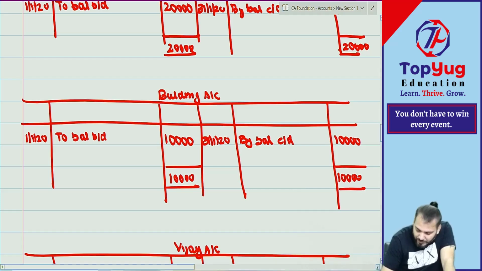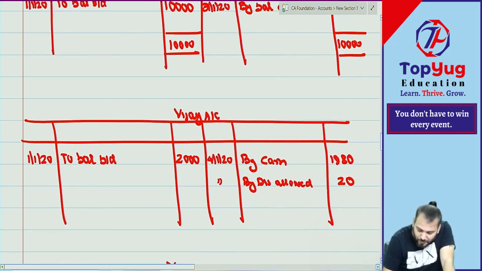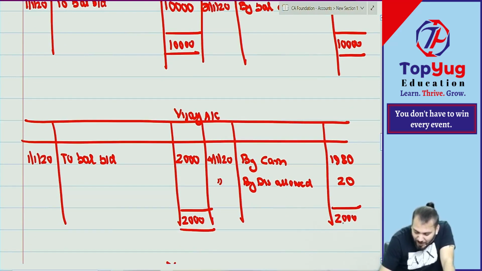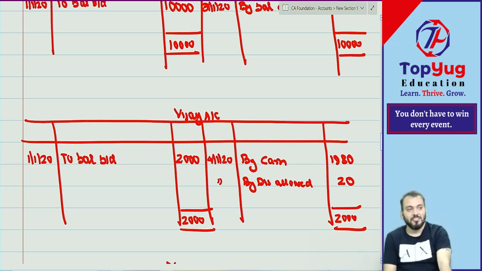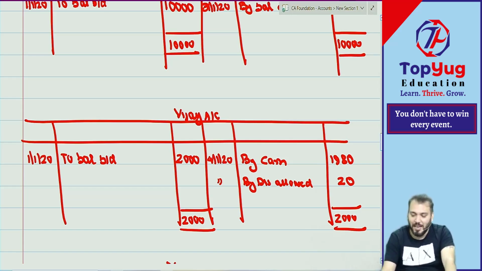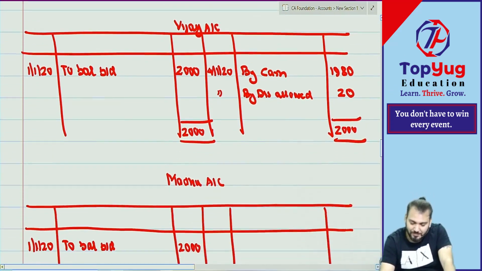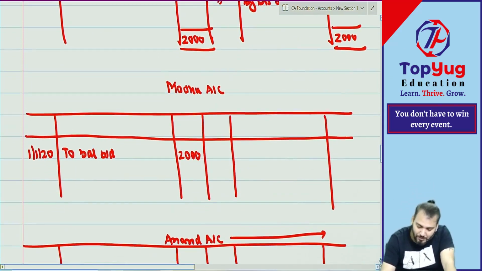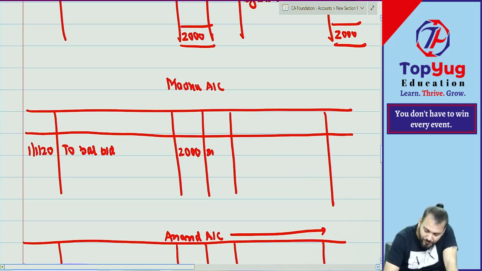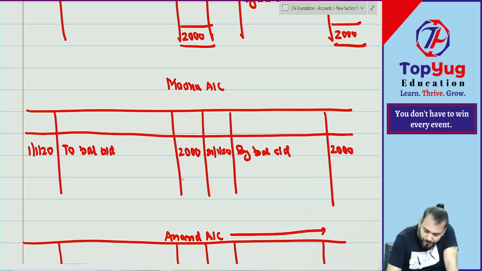Coming to Vijay, you can see the total is what? 2,000 and 2,000, so it means no balance. This account is totally closed. It does not have any balance. Now Madhu: 31st Jan 2020, by balance carried down, how much? 2,000. Done.